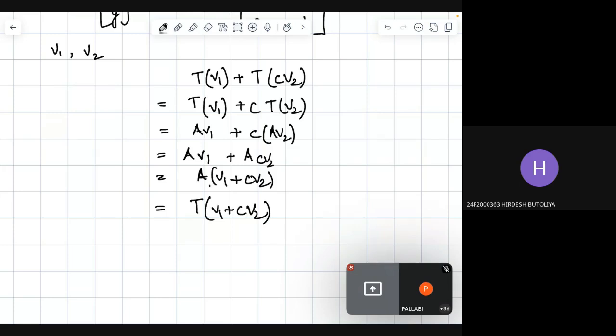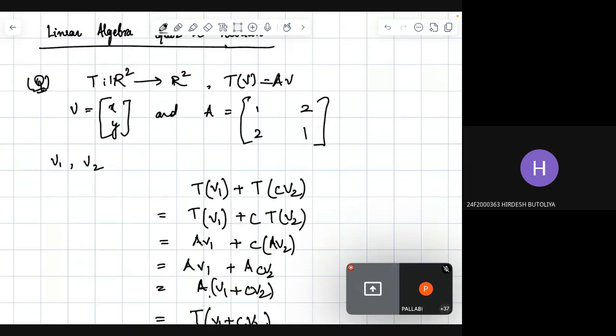Now we have to check whether this linear transformation is one-one and onto or not. We have to check that when T(V) equal to 0 implies V equal to 0. So if we take T(V) equal to 0, then we have AV is equal to 0. When does that happen?